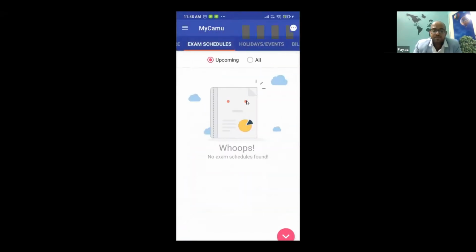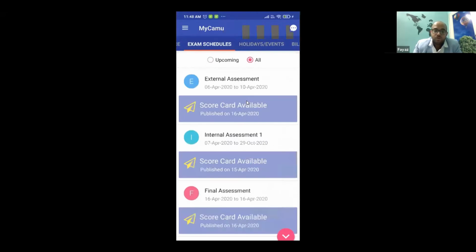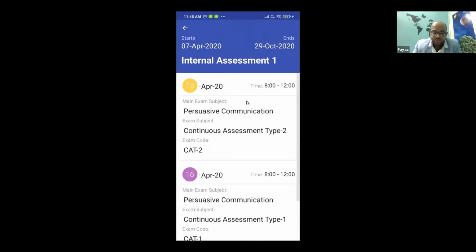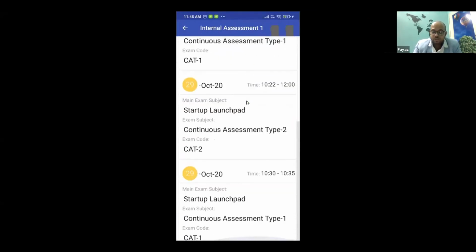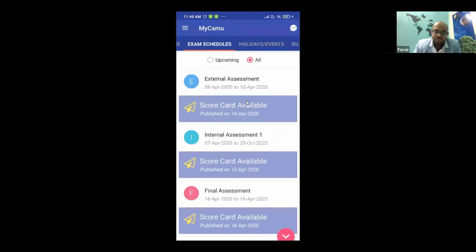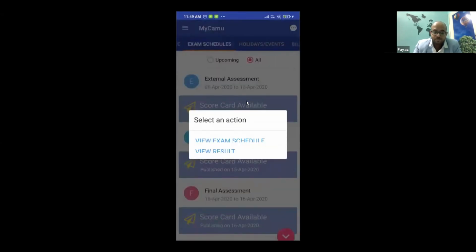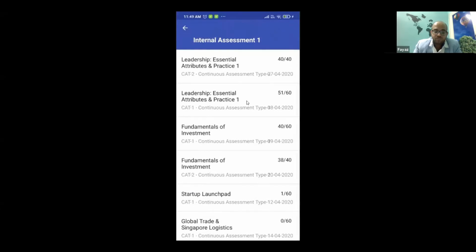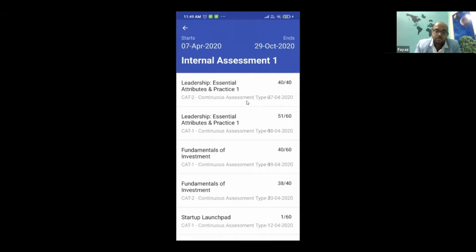I can have complete visibility of my exam schedules. You can see different kinds of exams that are happening. If I want to know internal exams, I can view the exam schedules, different examinations, what is the timing, when it is going to happen. And also once the examinations are completed, I can simply see my results. For each subject, out of 40, continuous assessment test 1, 2 out of 60. Like this, I'll be able to see my marks and my performance.